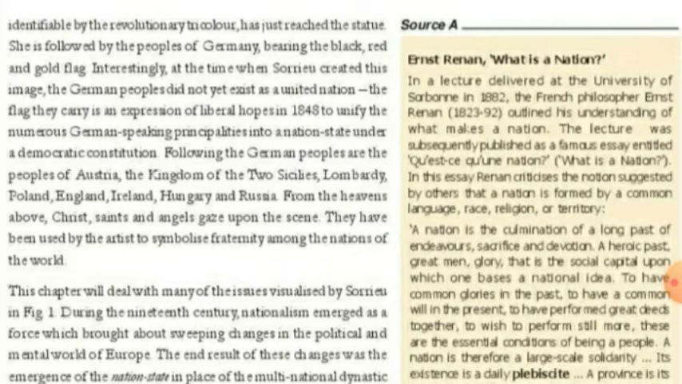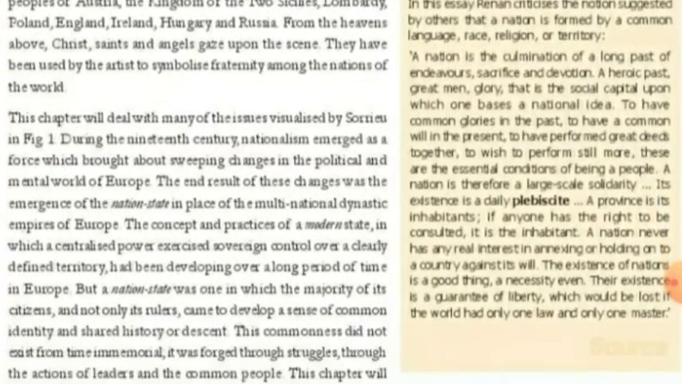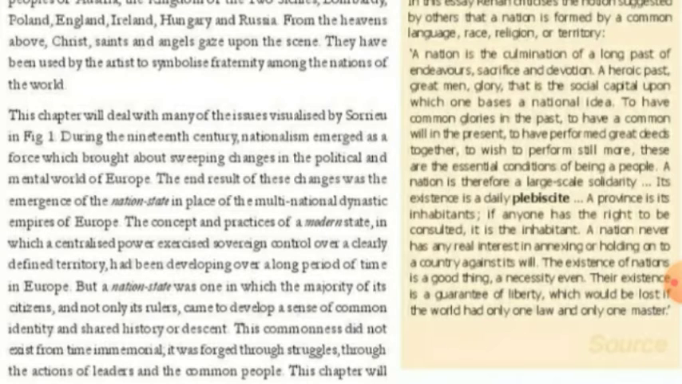This chapter will deal with many of the issues visualized by Sorio in Figure 1 during the 19th century. Nationalism emerged as a force which brought about sweeping changes in the political and mental world of Europe. In the 19th century, many changes occurred. They changed the political system of Europe and the mental thinking of people in Europe.